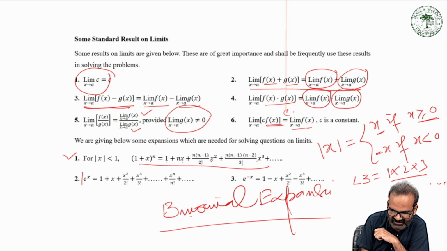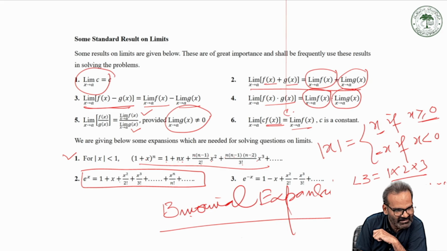And then this is the very famous formula of e raised to the power x. E raised to the power x can be written as 1 plus x plus x square by factorial 2 plus x cube by factorial 3, up to x to the n by factorial n, and so on. And finally e raised to the power minus x. The difference in these two formulas is only what? They have alternating signs, 1 minus x plus minus plus minus.